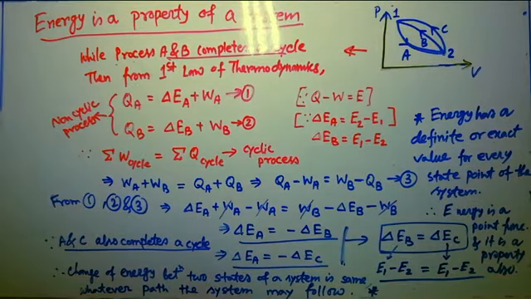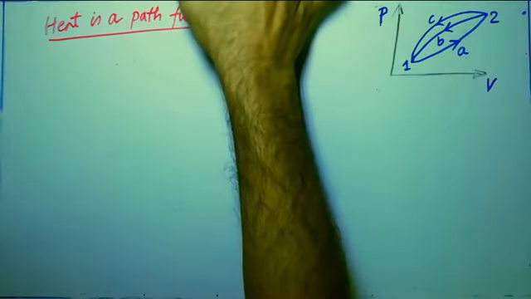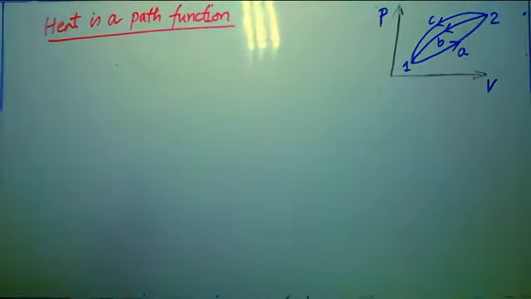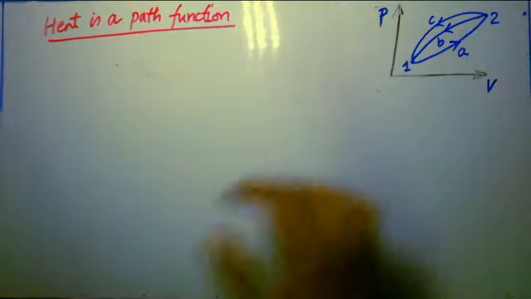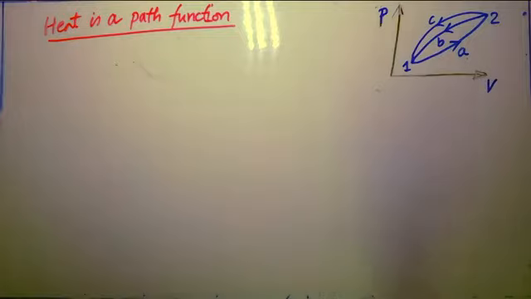In a similar manner, we can also prove that heat is a path function. Coming to that next. Now we can see how we can prove that heat is a path function. On this PV plane I have already plotted a cycle, or rather say two different cycles.